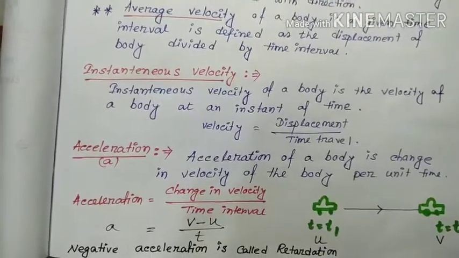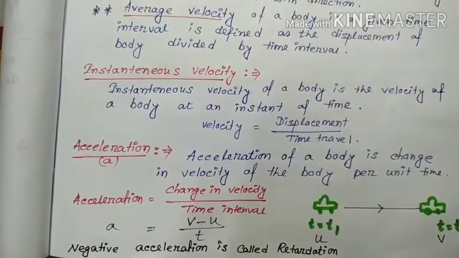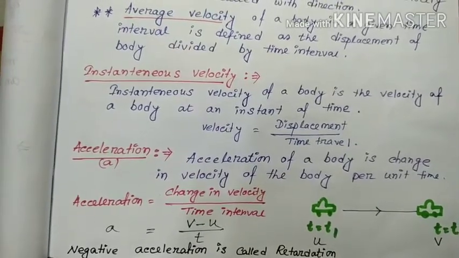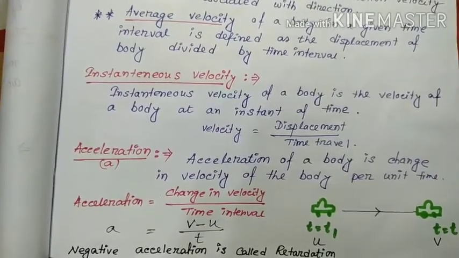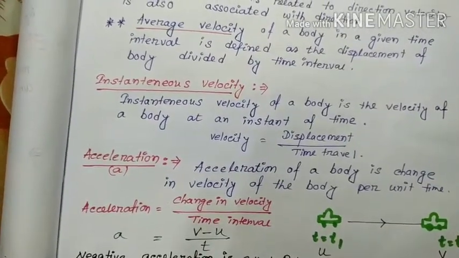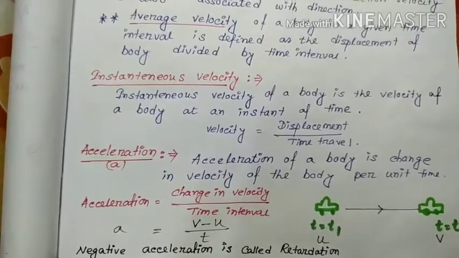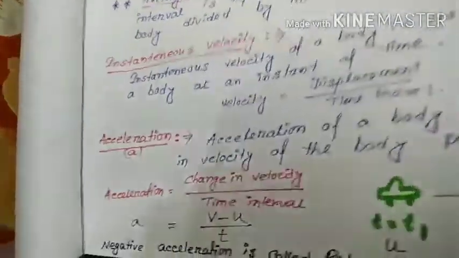Negative acceleration is called retardation. Same thing, velocity changes, but velocity is decreasing, not increasing. If velocity is increasing with time, it is acceleration. If velocity is decreasing with time, it is retardation. Clear, friend?